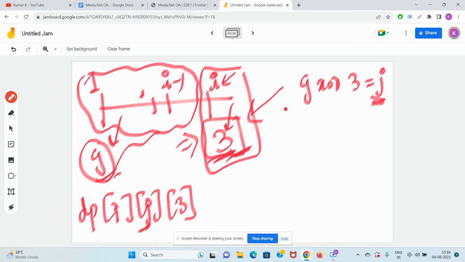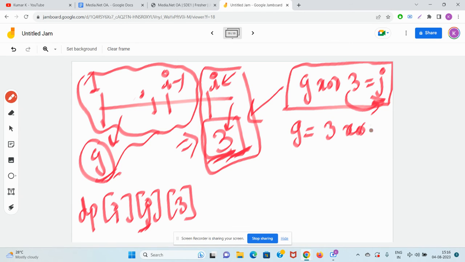So g XOR 3 should be equal to j, right? g XOR 3 should be equal to j. So what will be the value of g? 3 you will put on the right hand side, it will become 3 XOR j. So guys, it is so simple.